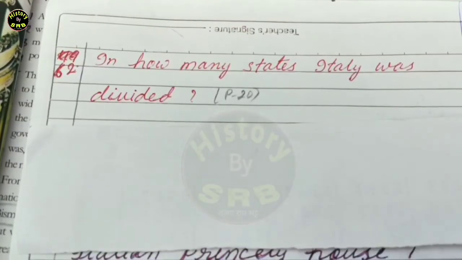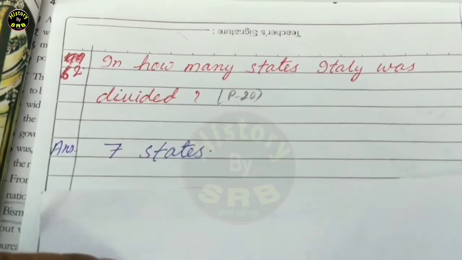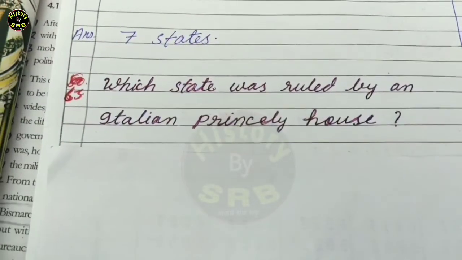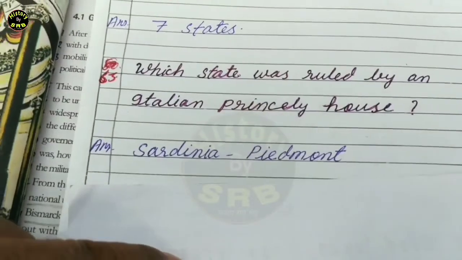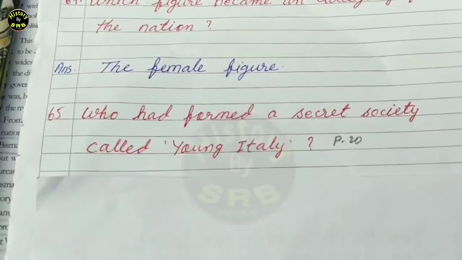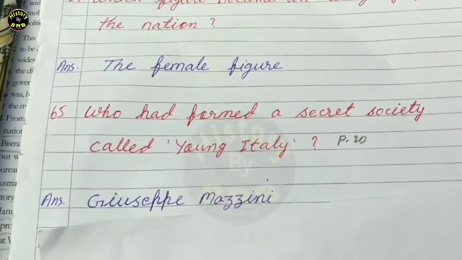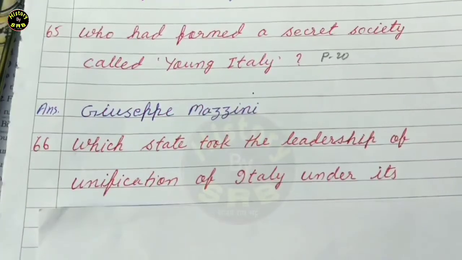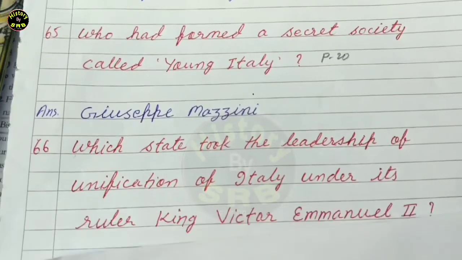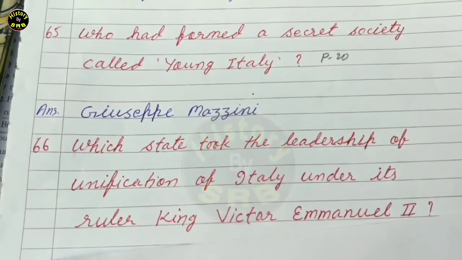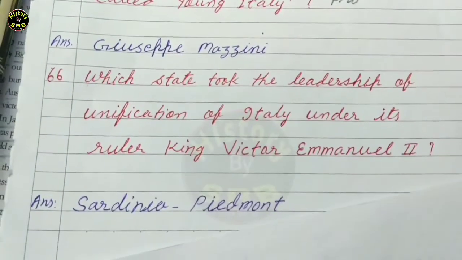Next question. In how many states was Italy divided? The correct answer is 7 states. Next question. Which state was ruled by an Italian princely house? The correct answer is Sardinia Piedmont. Next. Who had formed a secret society called Young Italy? The correct answer is Giuseppe Mazzini. Next one. Which state took the leadership of unification of Italy under its ruler King Victor Emmanuel II? The correct answer is Sardinia Piedmont.